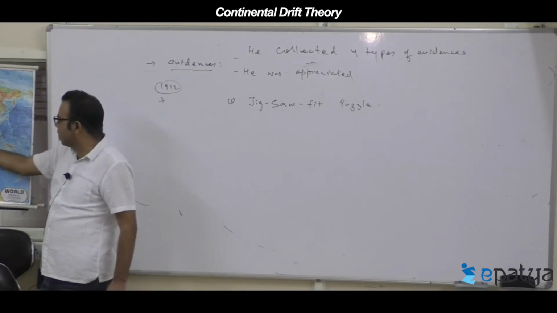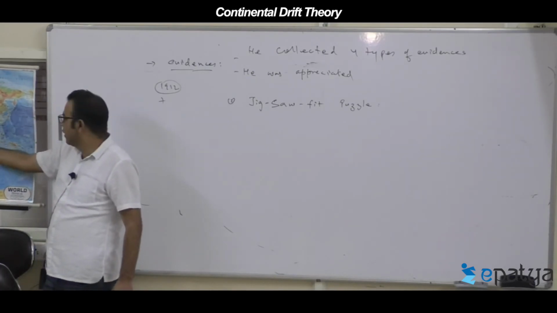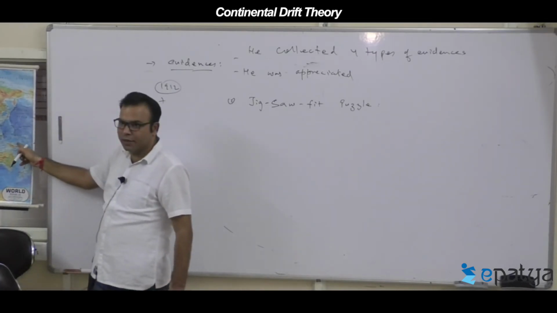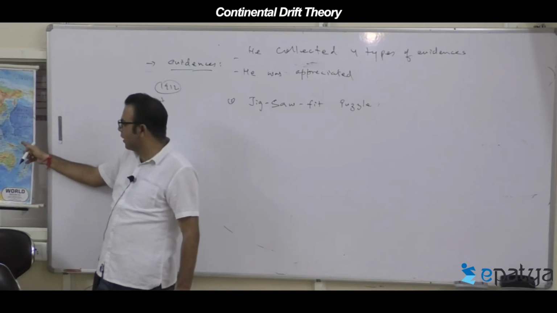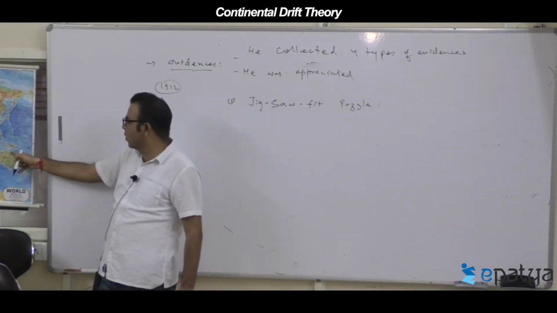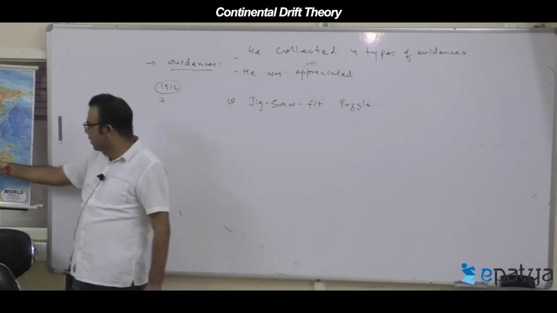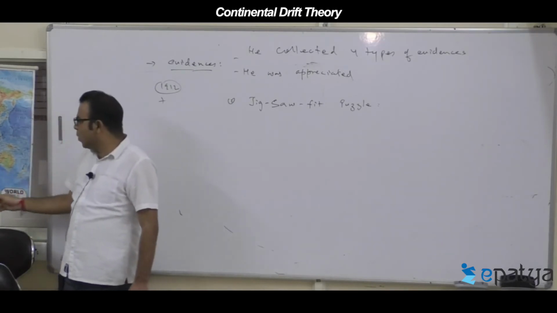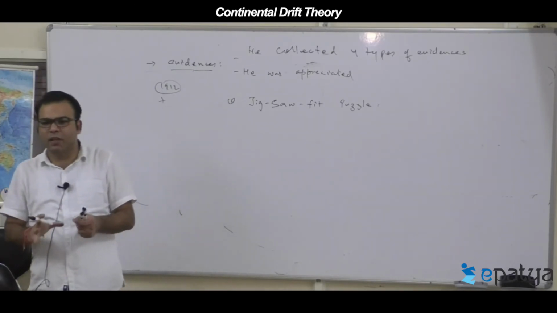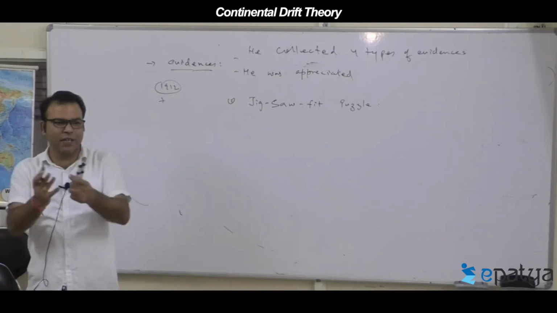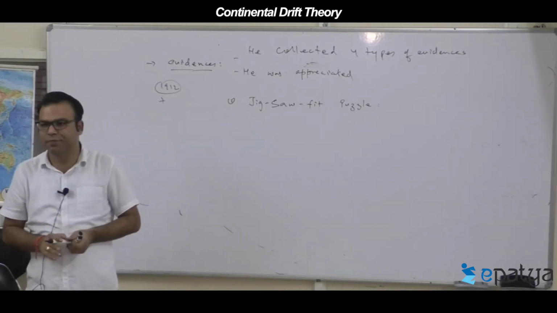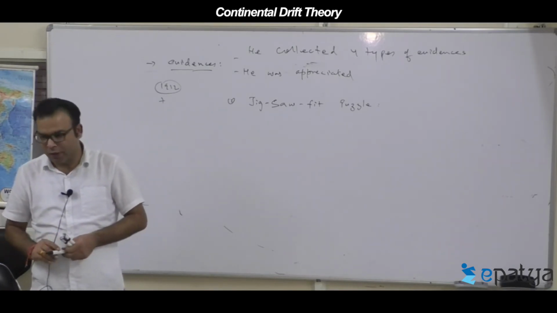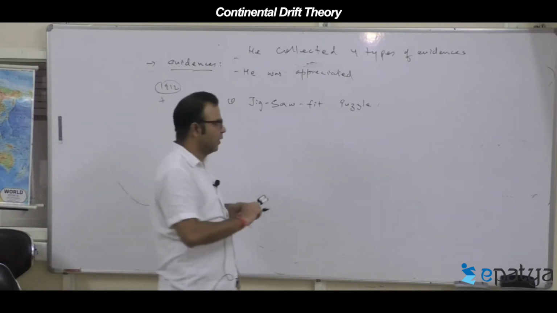Suppose this part of Arabia could be fitted with this part. Like Sri Lanka could be fitted with this part. Even this Papua Island, can you see the Papua Island here? This Papua Island can be fitted with this part, the north part of Australia. Even Madagascar can be fitted with the Mozambique region of main Africa. So all the land masses roughly can be fitted with one another, and we can recreate the old Pangea. So that's why the Pangea theory is correct. Is it clear? Right.